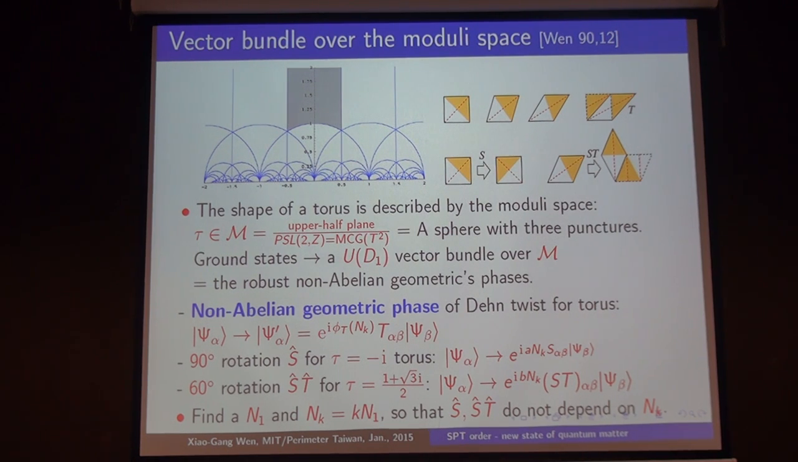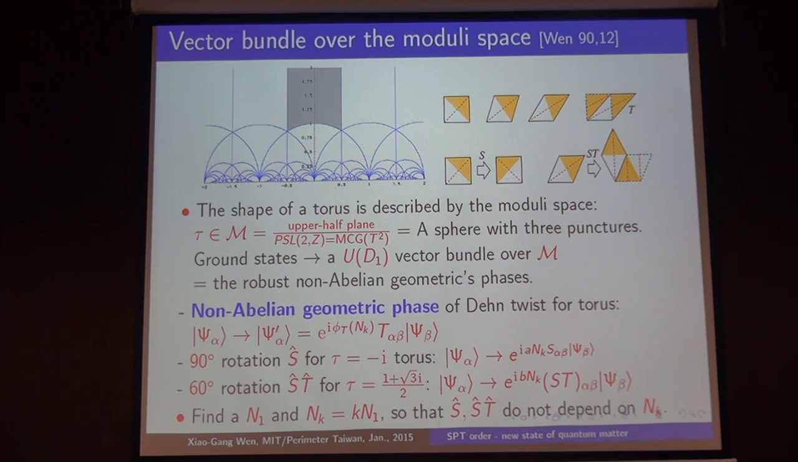And certainly, there are other generators for the mapping class group, like a 90-degree rotation, which is a map from the torus back to itself. And also, when the torus has this kind of shape, the 60-degree rotation also maps the torus back to itself. And so all these non-abelian geometric phases actually generate a projective representation of SL(2,Z). And this is the so-called modular representation of SL(2,Z). And this may carry a lot of information, maybe all the information of a topological order in 2 dimensions.